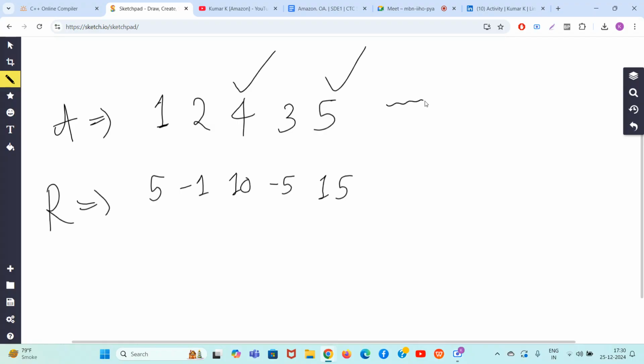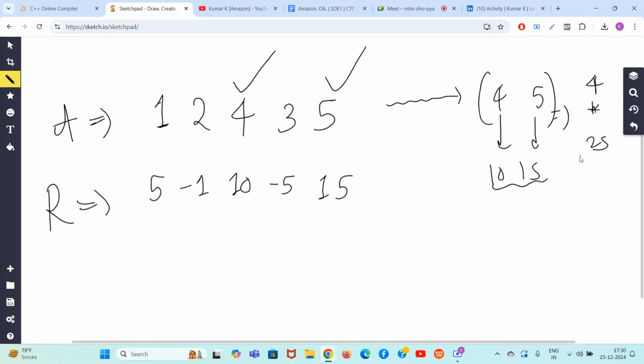Now let's see if that is true. 4 and 5, and the congruent elements are 10 and 15. So guys, which is the minimum of 4 and 5? 4. And what is the sum of 10 and 15? 25. So 4 multiplied by 25, 100. 100 is the best answer possible.